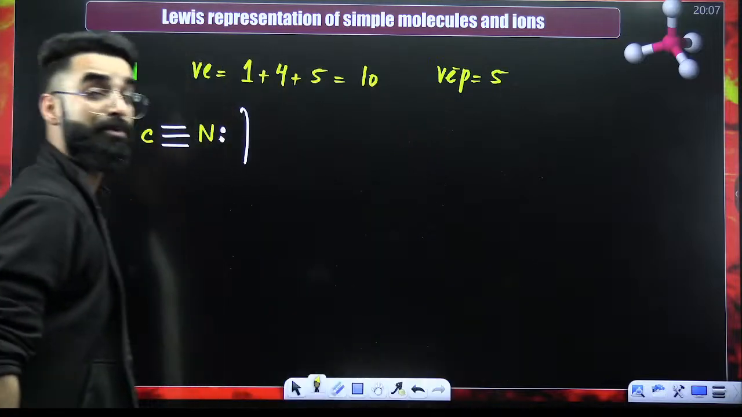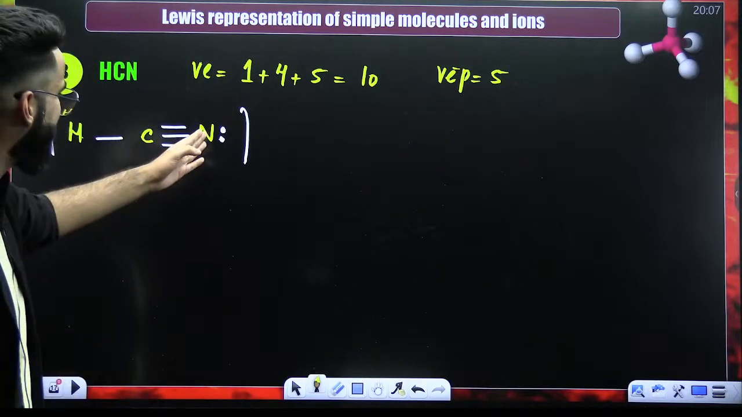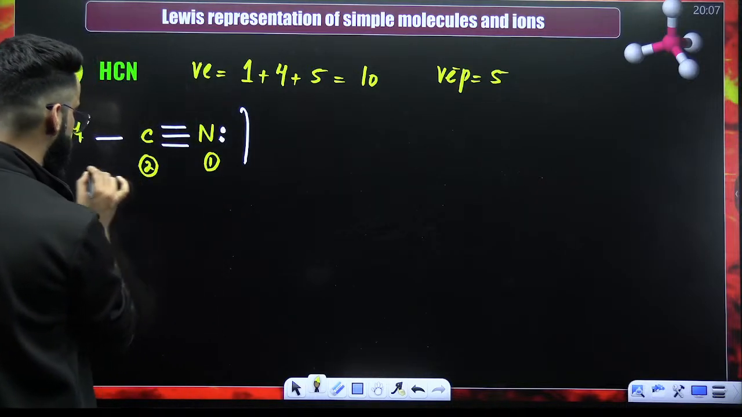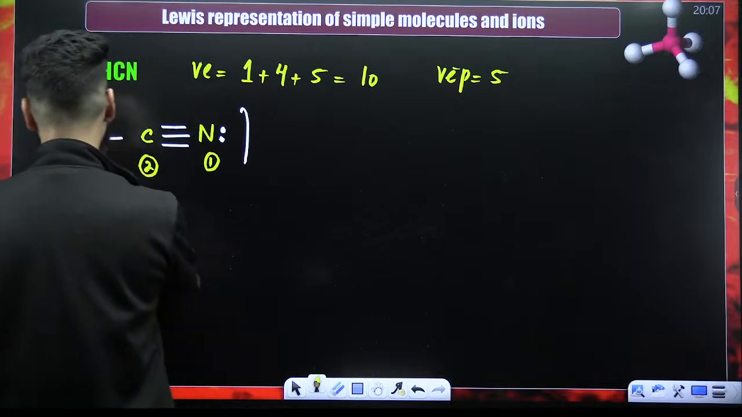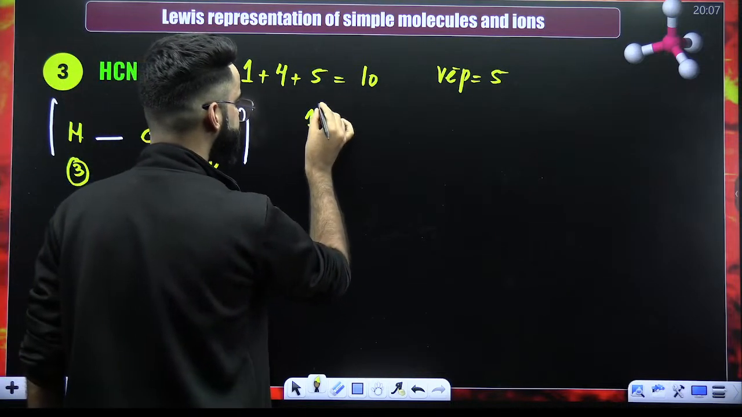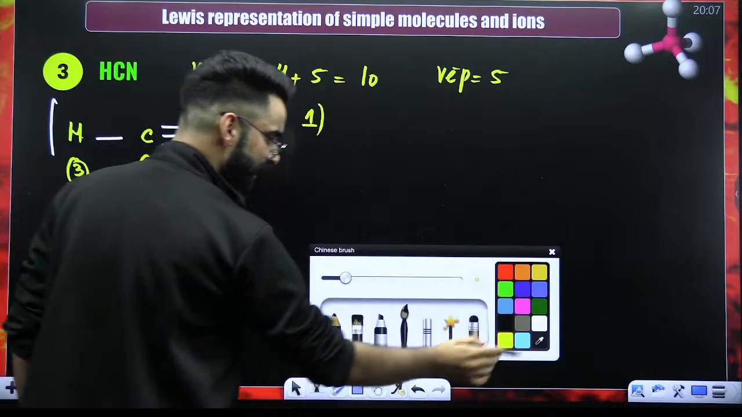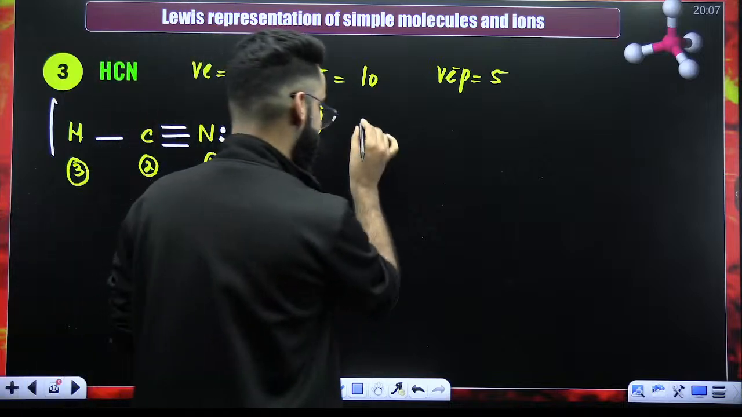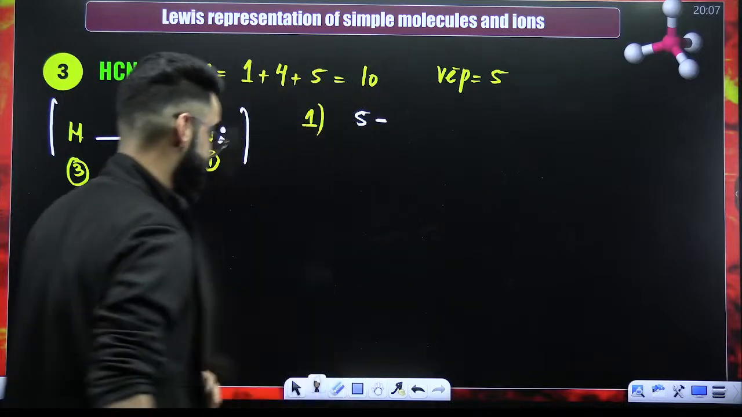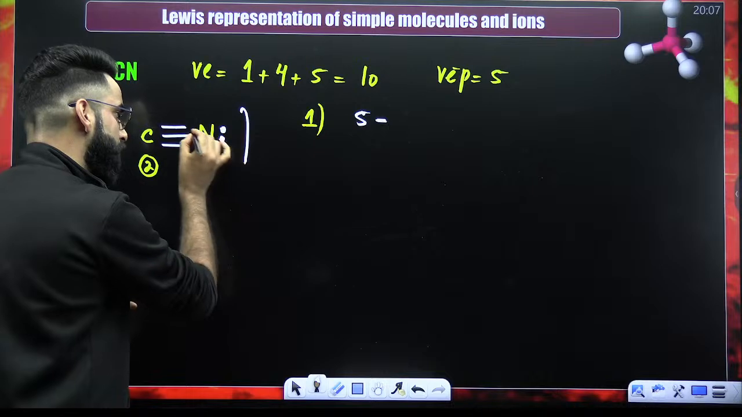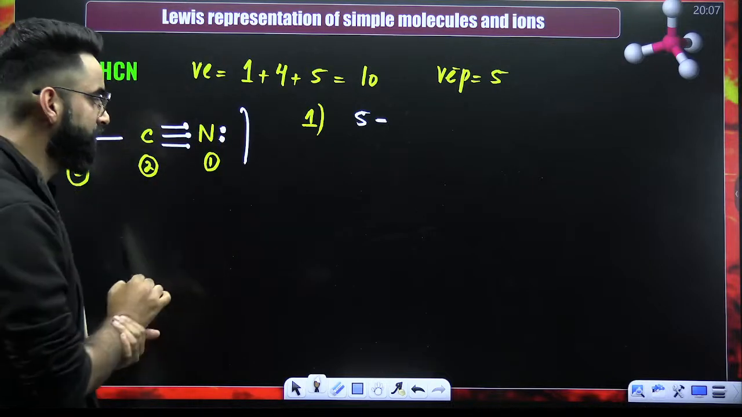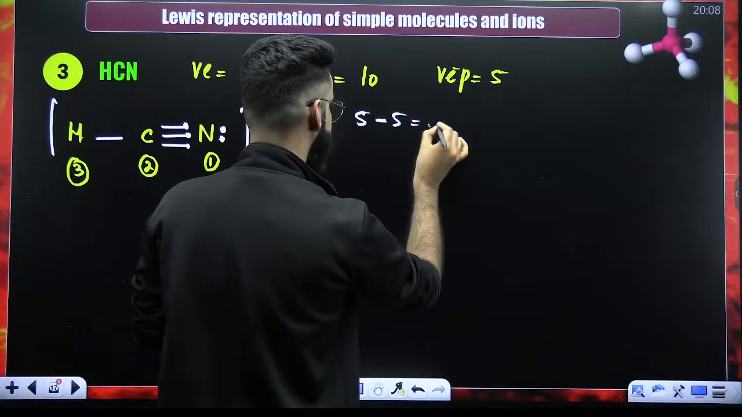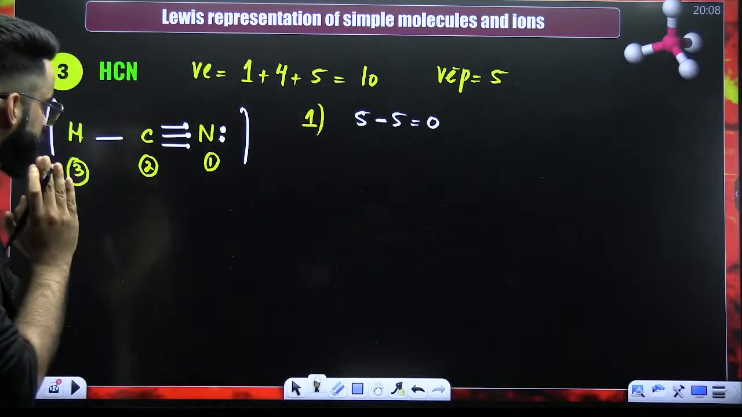Now, talk about the charges. Are there any charges present on this nitrogen, this carbon, this hydrogen? Let's check it out one by one. Calling this atom 1, this atom 2, this atom 3. Is there any charge present on atom 1? Check it out. Nitrogen, in the non-bonded state, has 5 valence electrons. Minus, in the bonded state, 1, 2, 3, 4, 5. In the bonded state, it has again 5. So 5 minus 5 is 0. So there is no charge on this nitrogen, right?